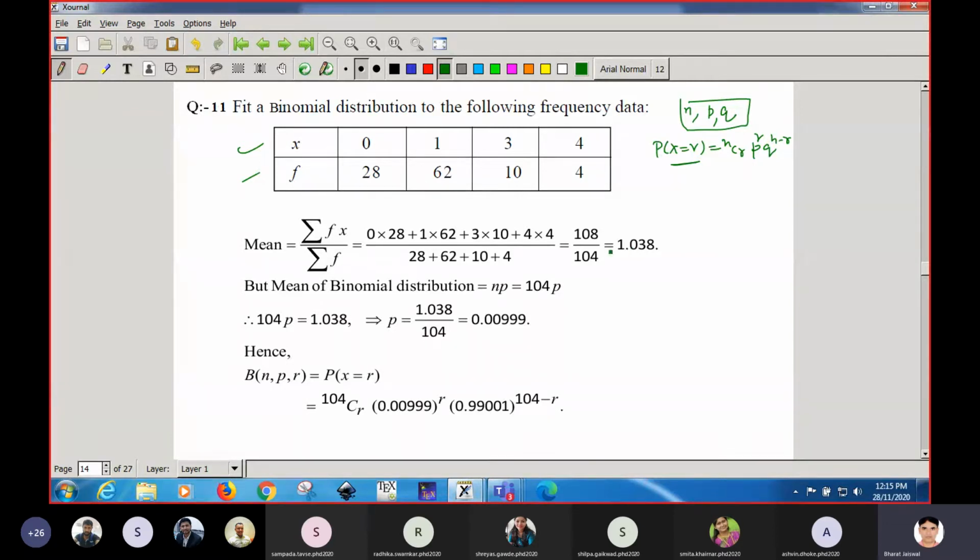So what you have to do is, first find the mean of this frequency distribution, and you know that mean is calculated with sum f into x divided by total f. So if you multiply 0 into 28 plus 1 into 62 and so on, and divide by the sum of the frequencies, that is 104, you will get the mean of this frequency distribution as 1.038. Understood, students?